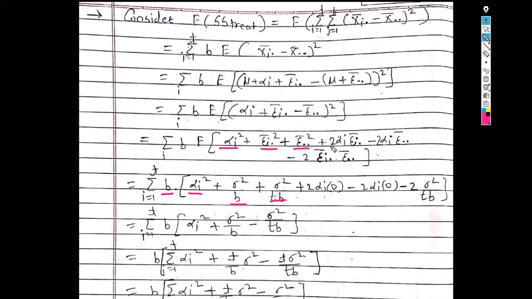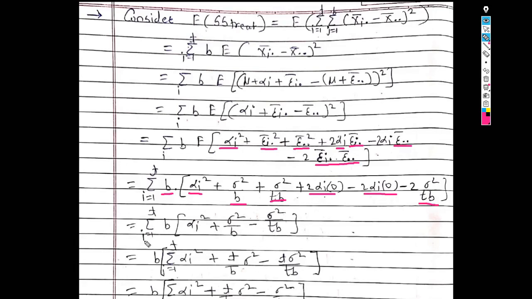Then 2 times expected value of alpha i into epsilon i dot bar is 0, since 2 into alpha is a constant term, so take it outside the expectation, and expected value of this epsilon i dot bar is 0. So here we get 0 minus 2 times. Now alpha is a constant and expected value of epsilon dot dot bar is 0. So here we get 0 minus 2 times. Now expected value of epsilon i dot bar into epsilon dot dot bar is sigma square upon T into B.